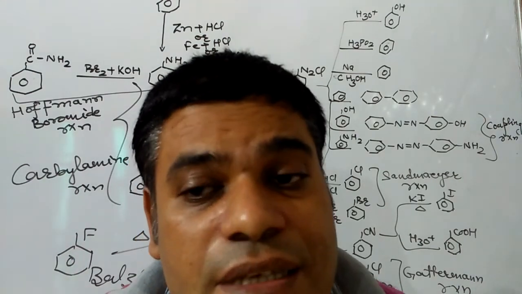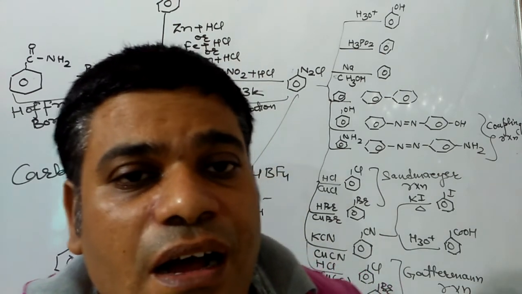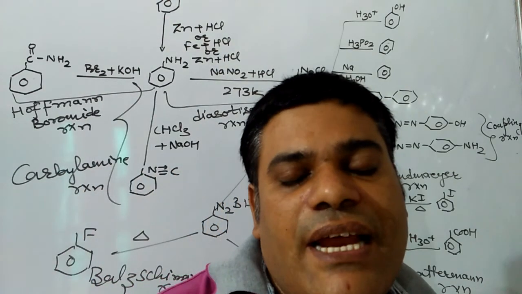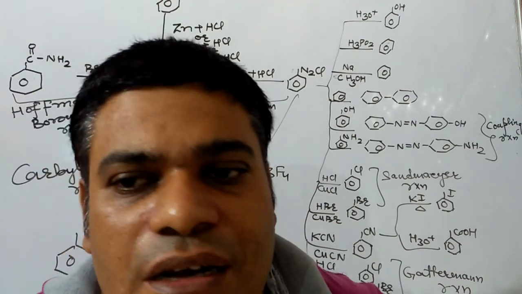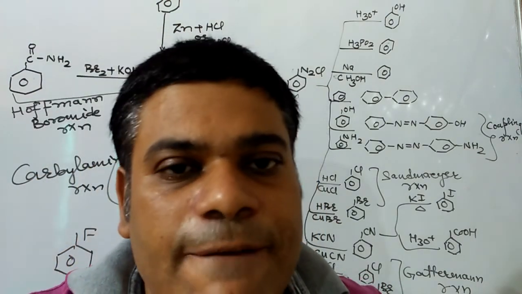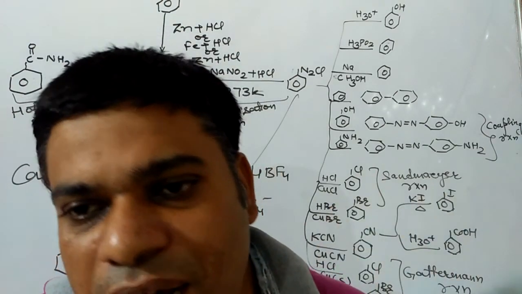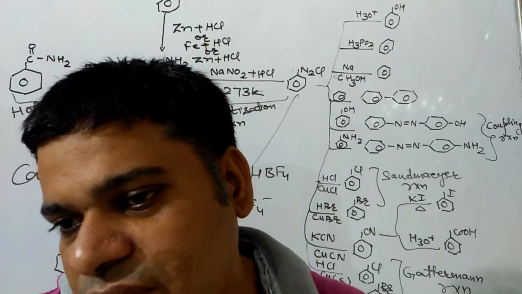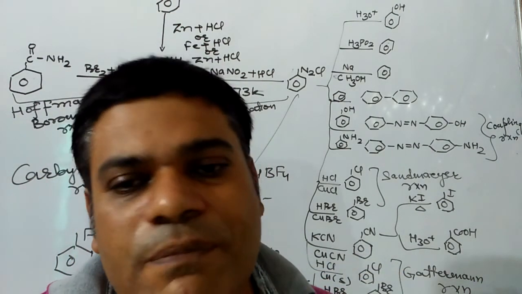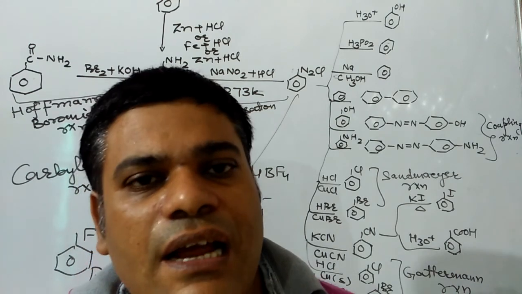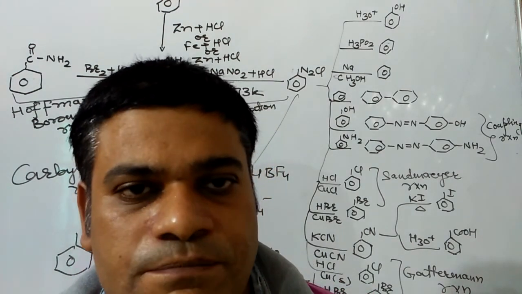Now we are going to discuss the properties of phenol. The first property is that phenols are less soluble than alcohols in water. Why? The reason is that the phenyl group is a bulkier hydrophobic group. Hence, they are less soluble in water in comparison to alcohols.